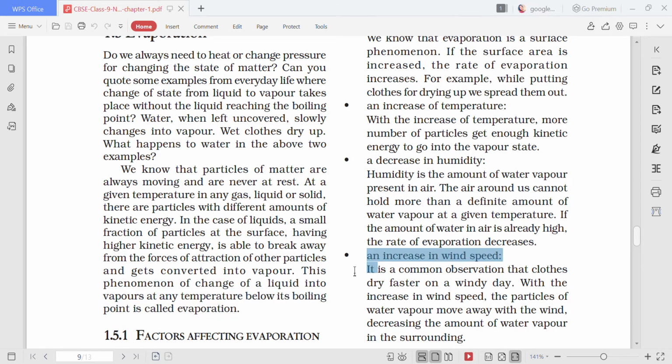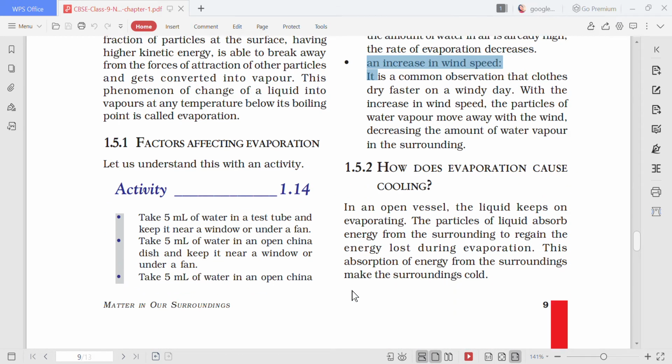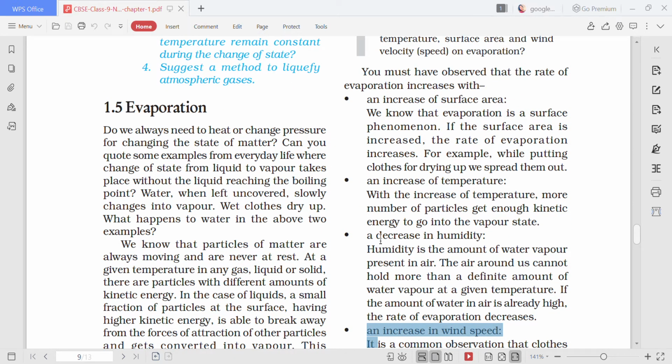Right? So, now we will continue with the same topic, and the topic today is factors that are affecting evaporation. So let's start with the factors. The first factor that affects evaporation is surface area. Children, always remember that if the surface area is large, the evaporation will also be high. Rate of evaporation will be high. But if the surface area is small, the rate of evaporation will be less.